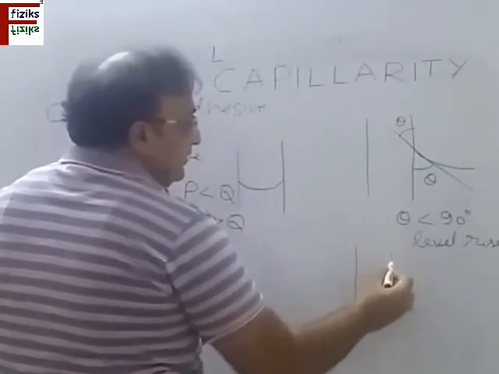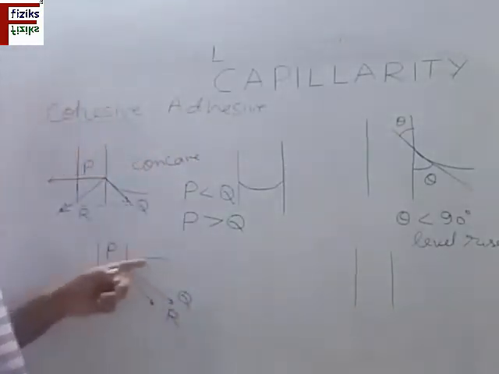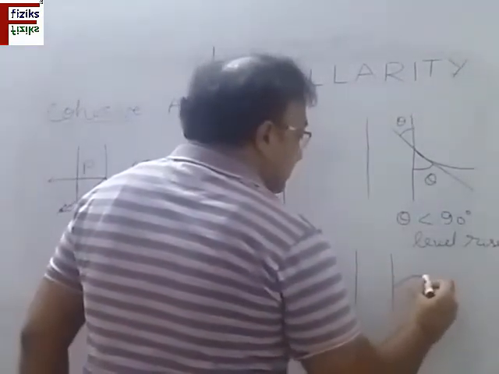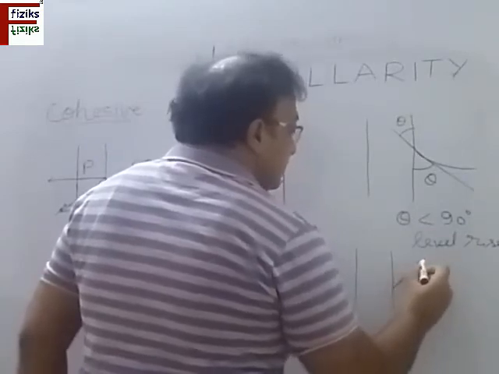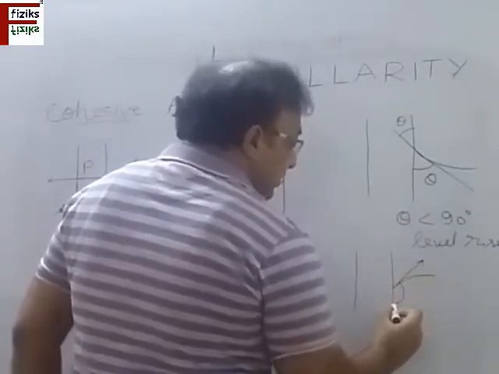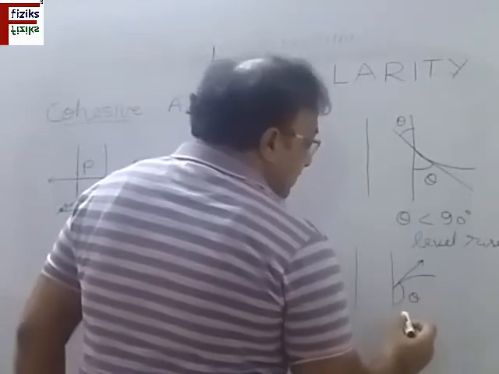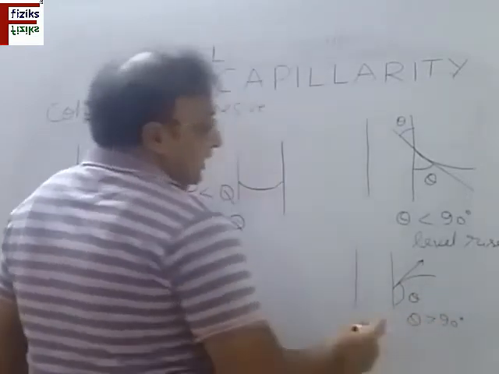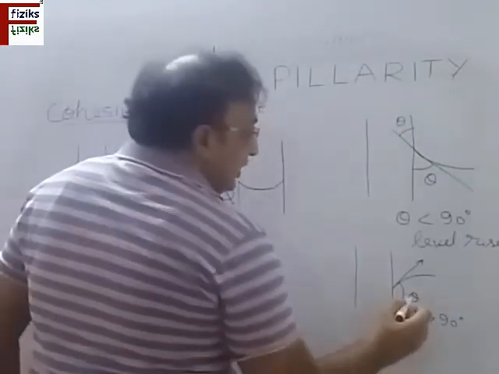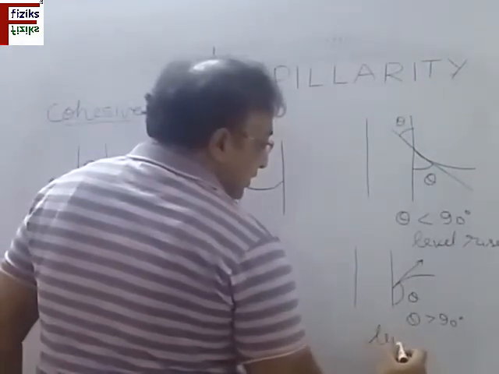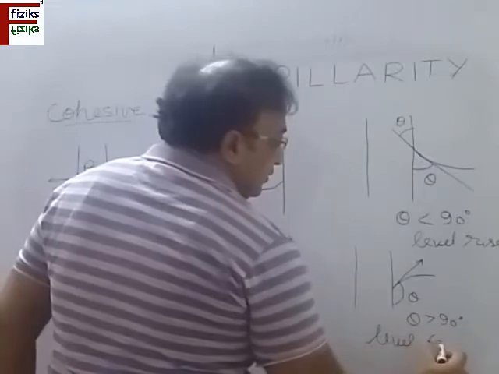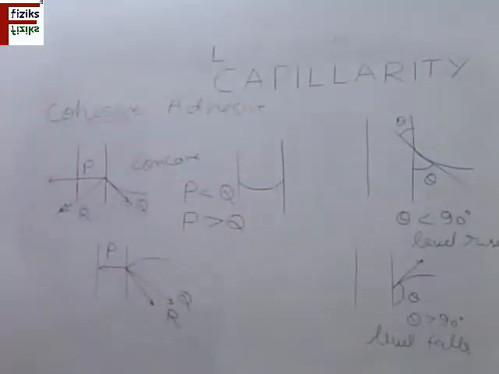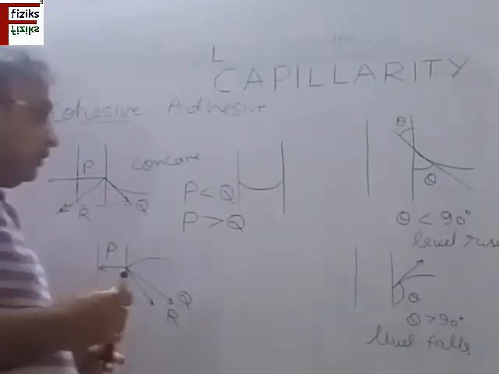Now in the second case, where the adhesive forces are more, if I draw the tangent to the meniscus, it is making this angle theta, which is more than 90 degrees and less than 180 degrees. So in this case, the level of the liquid falls. This is called capillary fall, and the first one is called capillary rise.